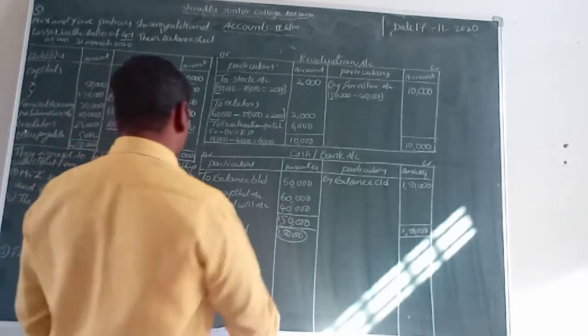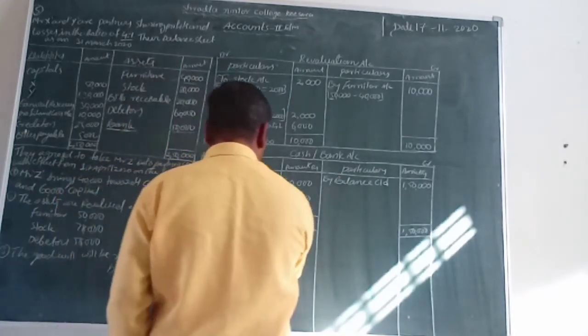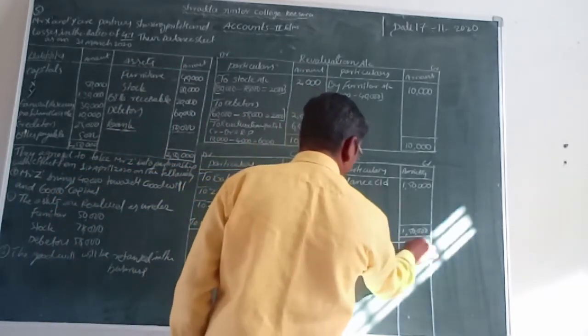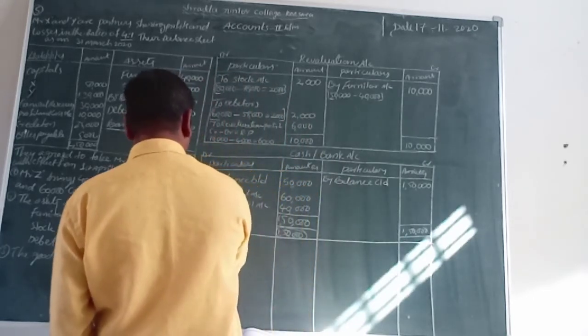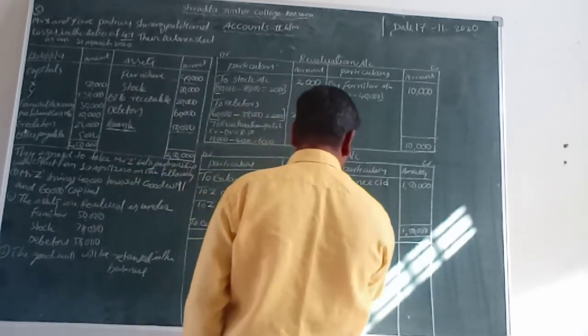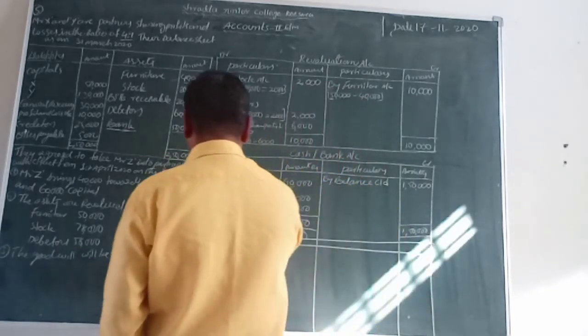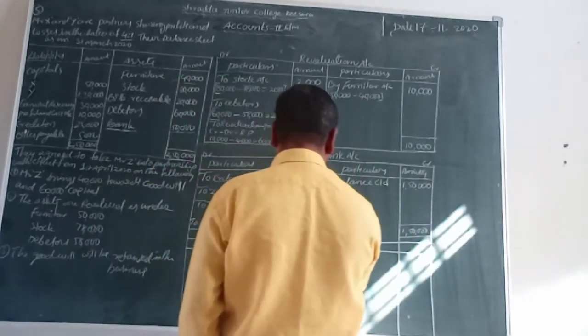Now we are going to the next account. What is it? Goodwill account. Next one is what, friends? Here we are doing the goodwill account now.